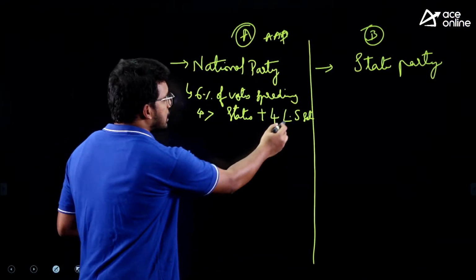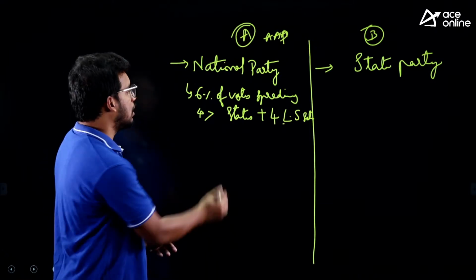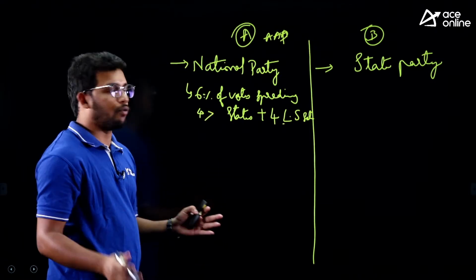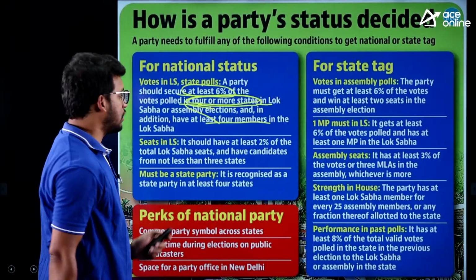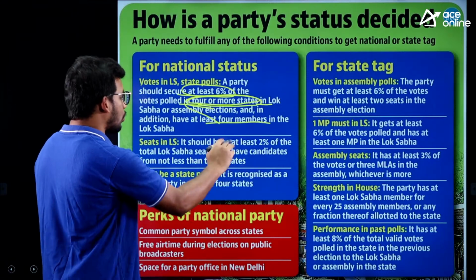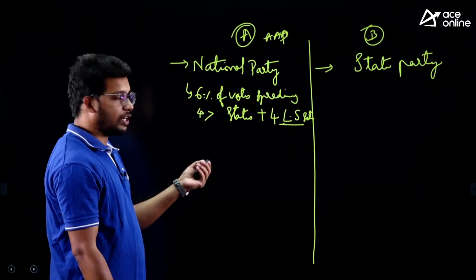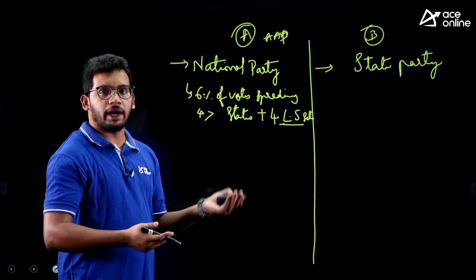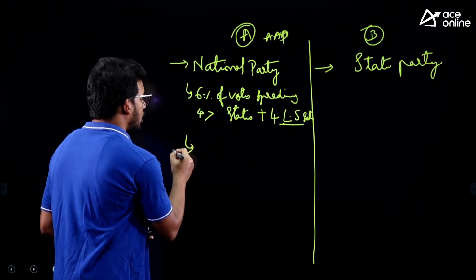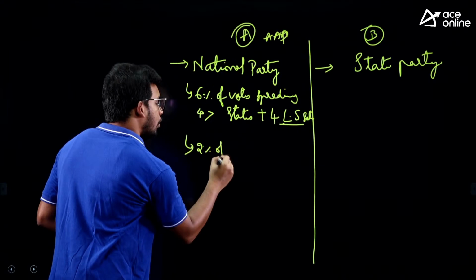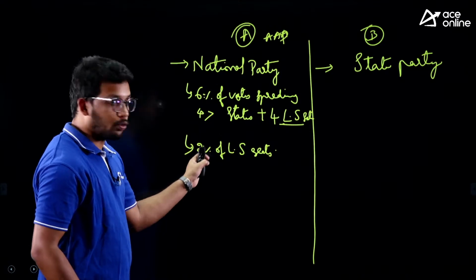So these 4 Lok Sabha seats can be from a single state also, or 2 states. There is no condition on that, but the vote share should be spread over 4 states and they need to get at least 4 Lok Sabha seats. That is the first condition. If not that condition, there is one more condition given: at least 2% of total Lok Sabha seats. We have 543 seats. So 2 by 100 into 543, 5.5 into 2, approximately 11 seats you can take. So 2% of Lok Sabha seats, not the number of votes, but 2% of Lok Sabha seats.